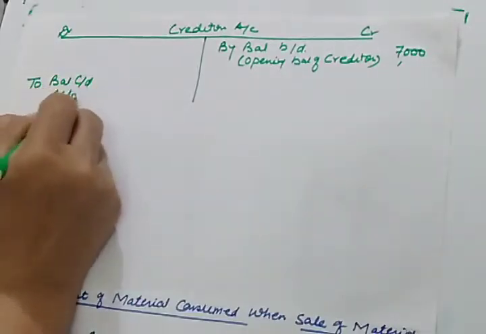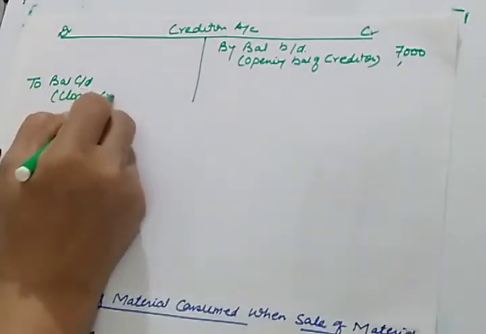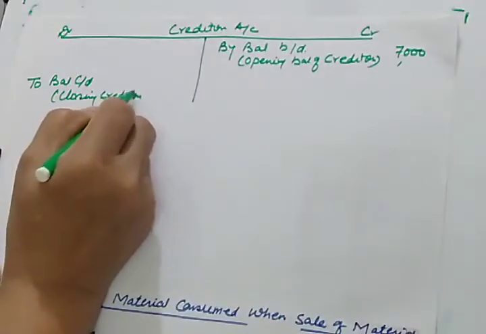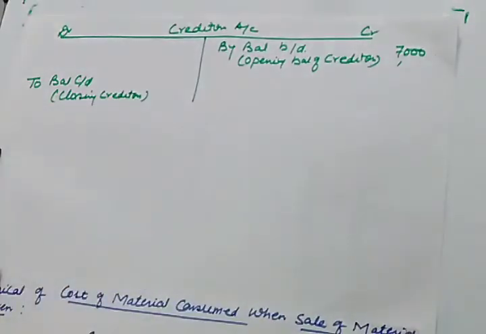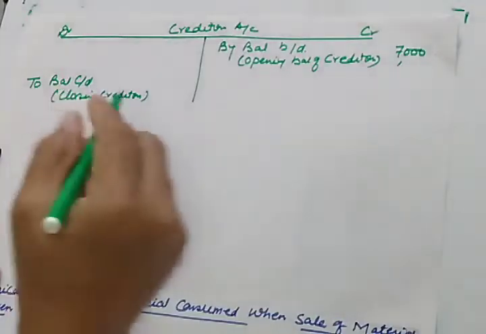These are your closing creditors. Closing creditors are 15,000.